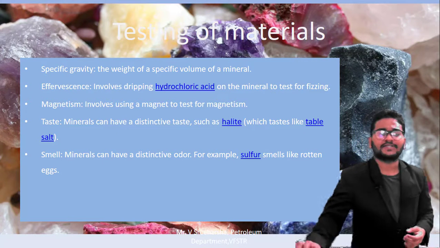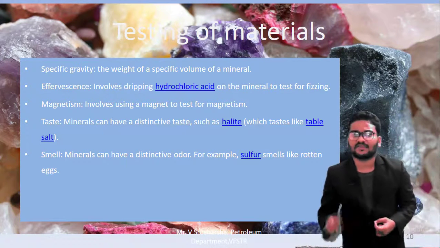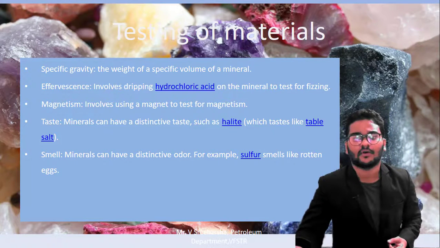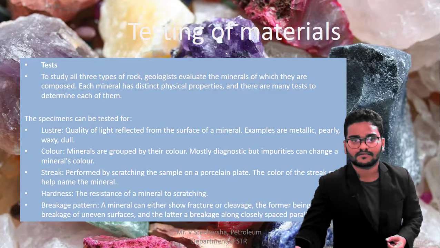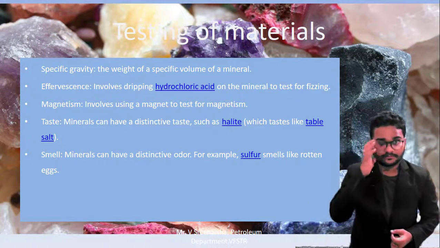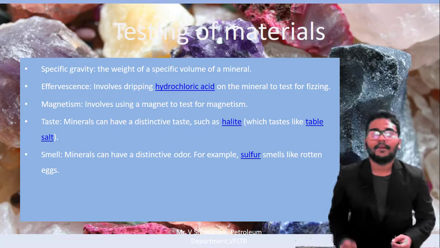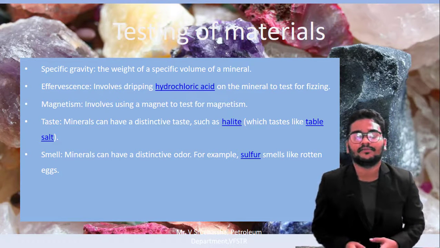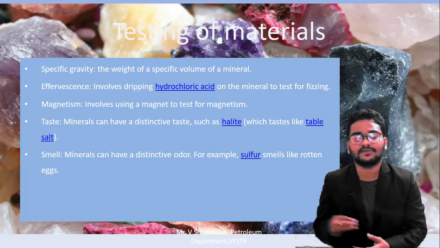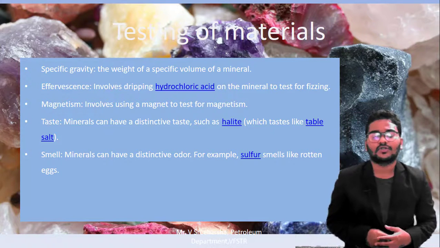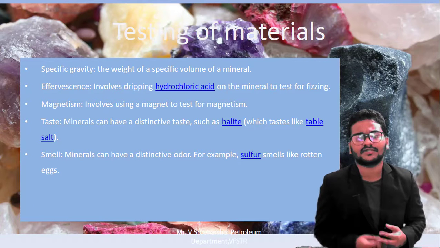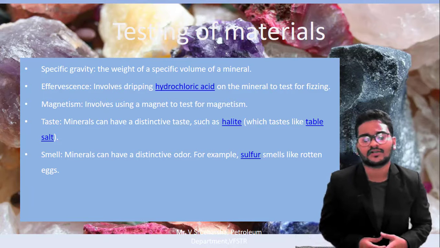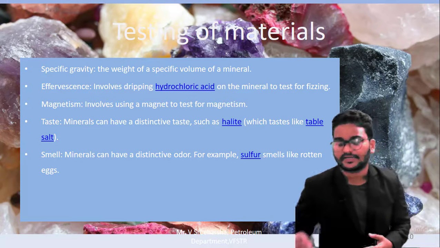But the final one is the smell of the rock. By smelling the rock, we can say which type of rock it is or which formed earlier. Minerals have different types of smell also. According to this smell, we can say which kind of rock the mineral belongs to. If sulfur is there in some cases, during the formation of metamorphic rocks and minerals, there will be some sulfur content also.